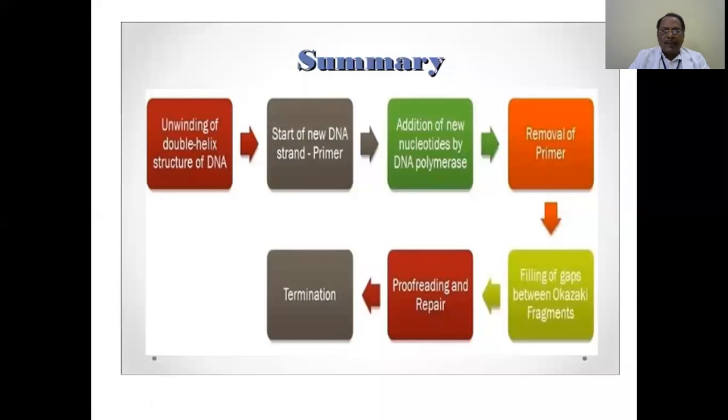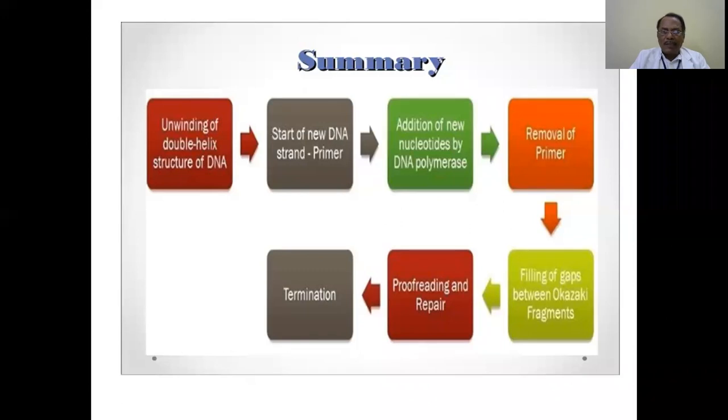Before that, there is a process called proofreading. This is the most important thing, proofreading. These polymerases, DNA polymerase 2 on one side, DNA polymerase beta and gamma on the other side, they use proofreading. They run on each new strand, and they inquire whether the base pairing rule from the parent DNA has occurred correctly or not.